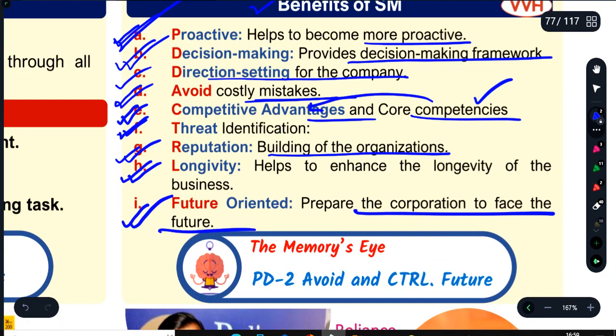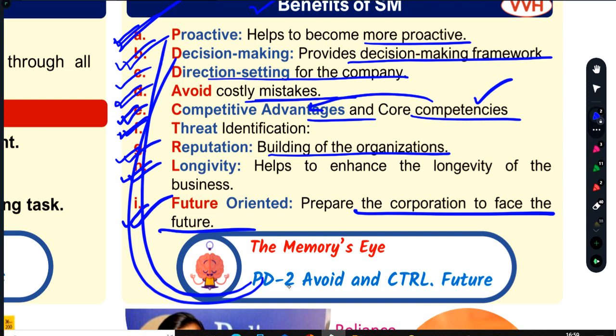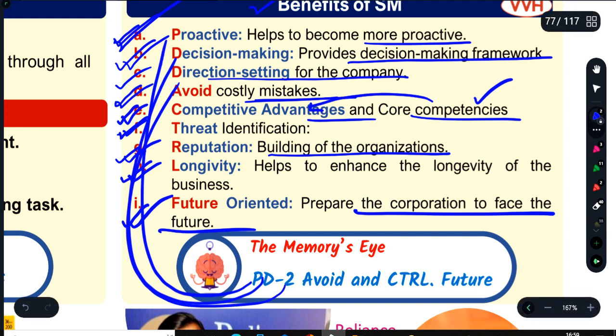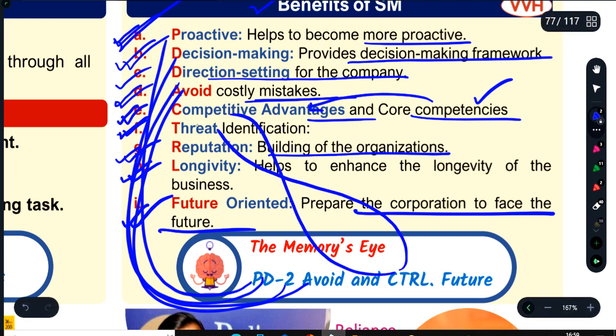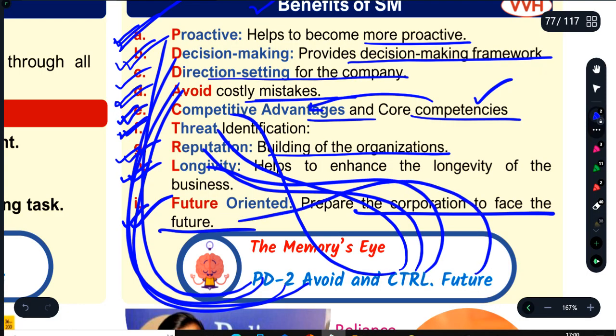PD2 ACT RFL. P for proactive, D for decision making. Just recite once with me. D2 means direction setting. A to avoid costly mistakes. C for competitive advantage, T for threat identification, R for reputation, L for longevity, and F for future oriented. So you have to remember this.